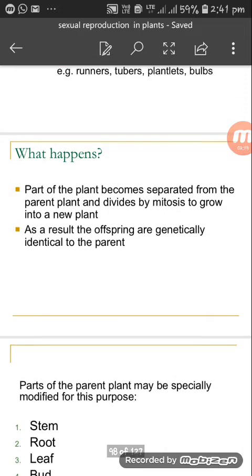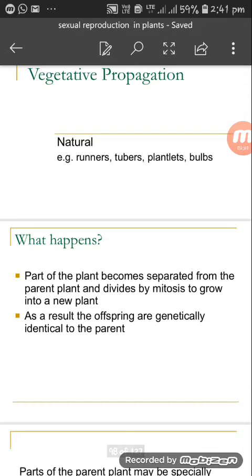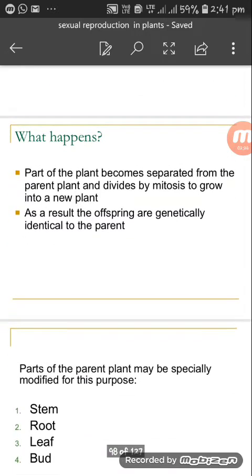Now, what happens? How does natural vegetative propagation take place? Part of the plant becomes separated from the parent plant and divides by mitosis to grow into a new plant. As a result, the offspring are genetically identical to the parent.